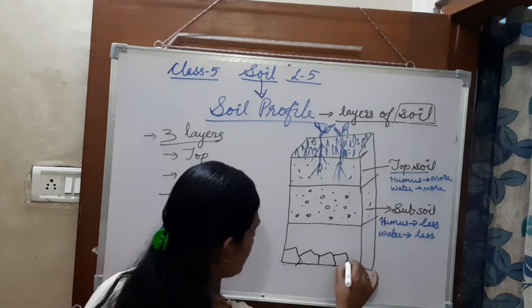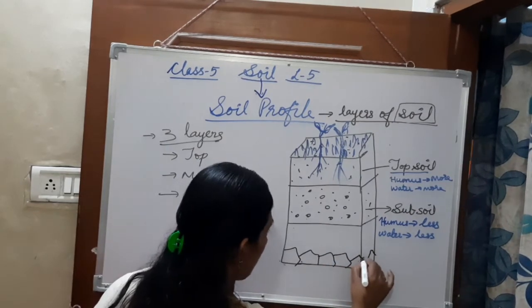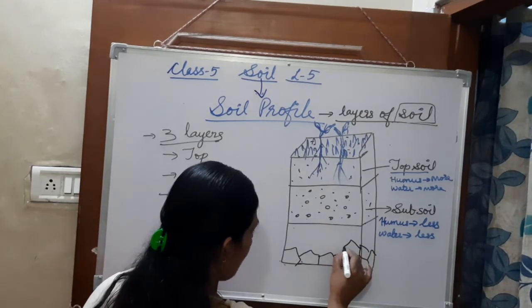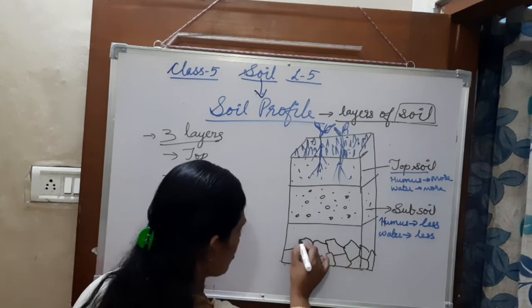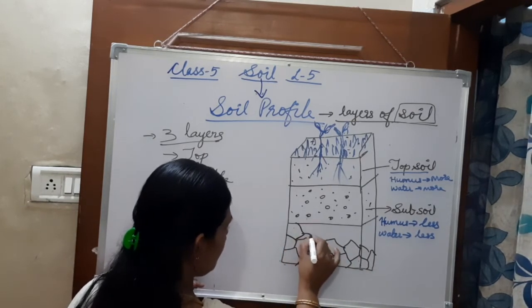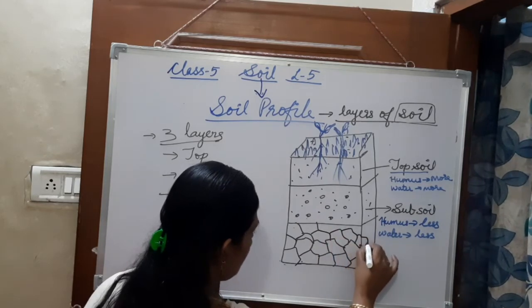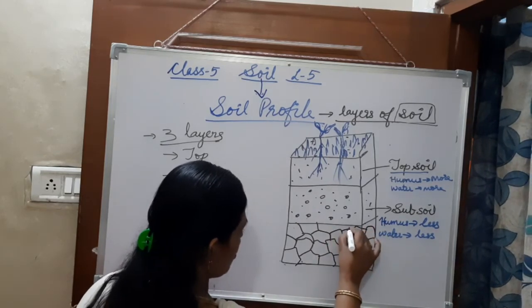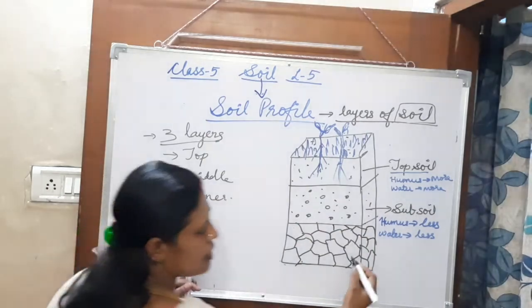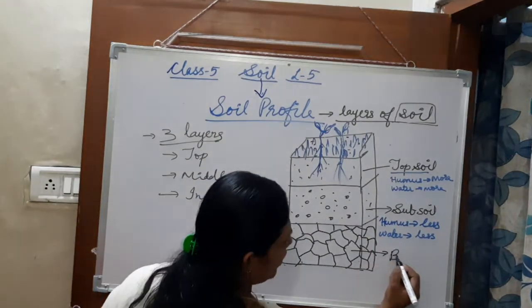And then the last one, this is the bottom layer. Here you can see the big pieces of rocks. See, full of pieces of rocks. Clear? This is known as the bedrock.